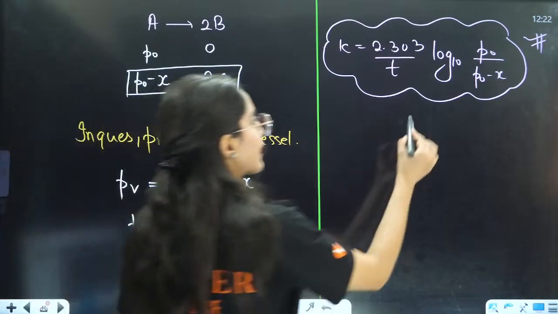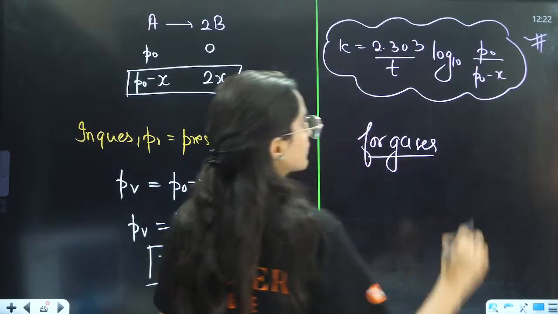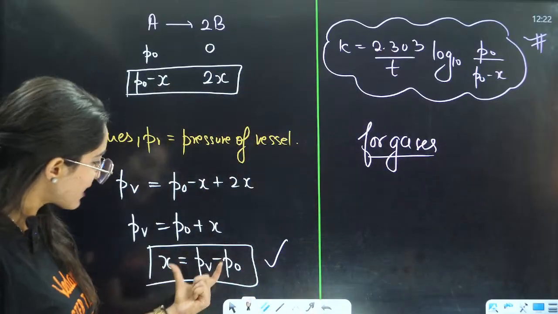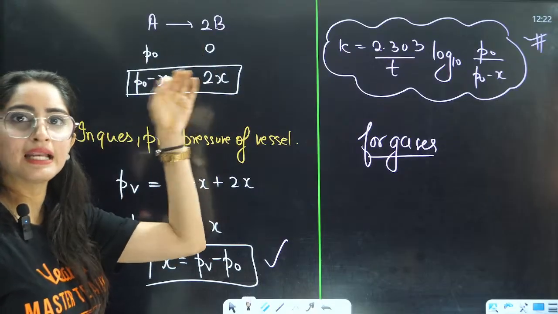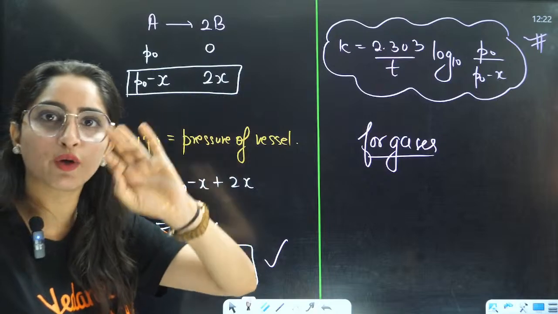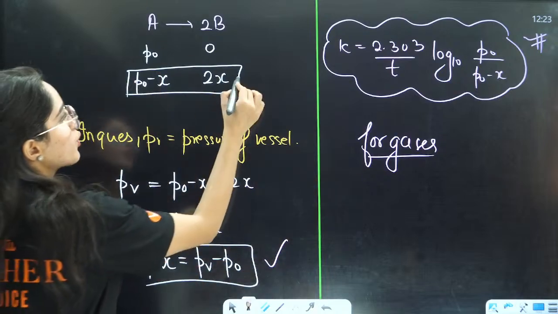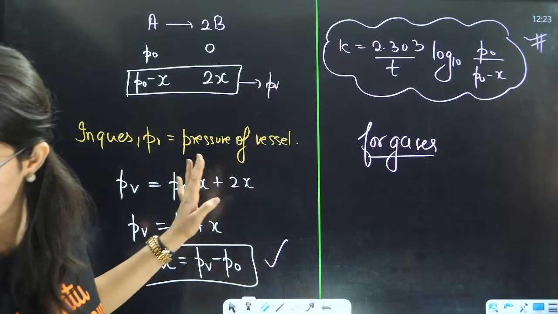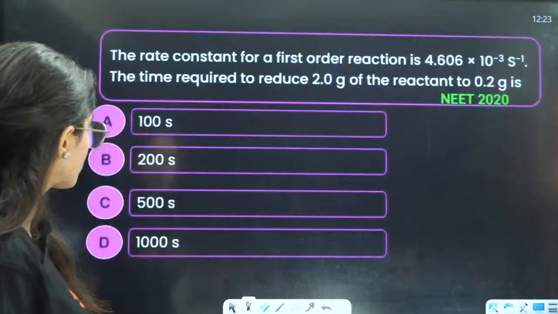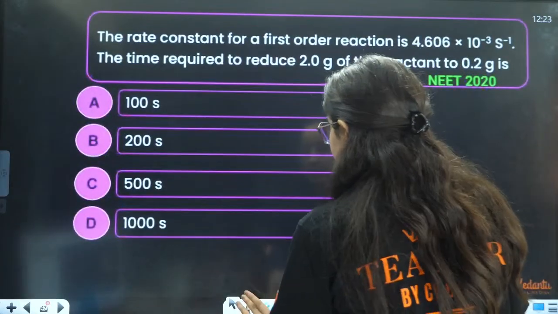This is only for gases. Right? Okay? This X you have to calculate like this. First you have to write the equation. Then write it down the same way that you have written in ionic equilibrium. Right? Then this total pressure is going to be the pressure of the vessel that will be given to you in the question. Right? Okay? Chalo. Now let us do some questions based on this.